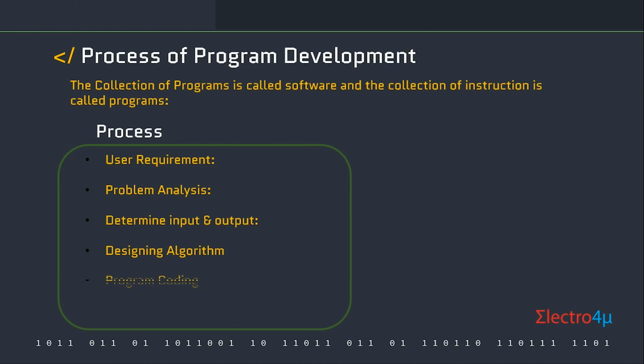The fifth step is writing the program code on the basis of the algorithm. The sixth step is testing and debugging the program. Program testing is performed to make sure that it gives the correct result. The seventh step is program documentation. Proper documentation of the program should be done so that it is easier to modify or enhance the program whenever required.